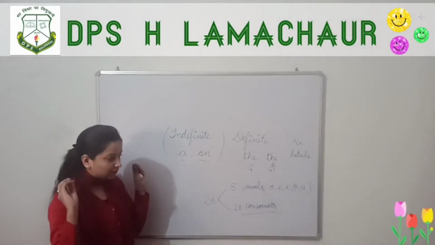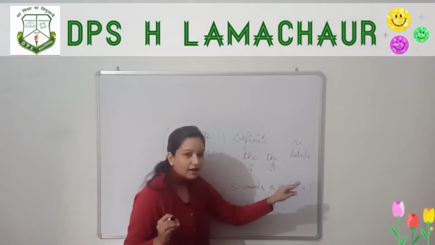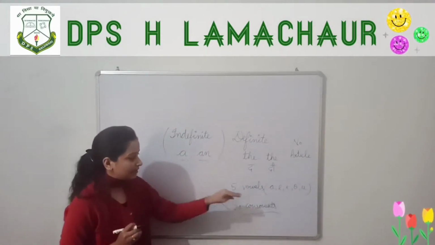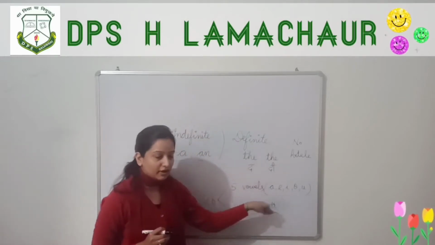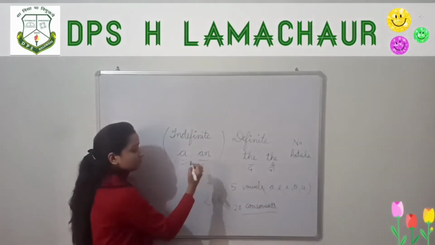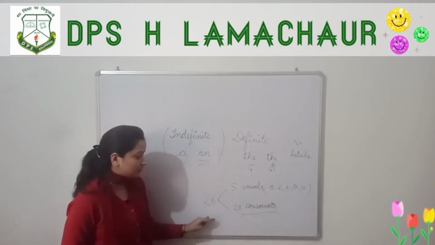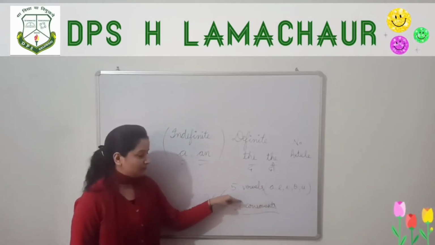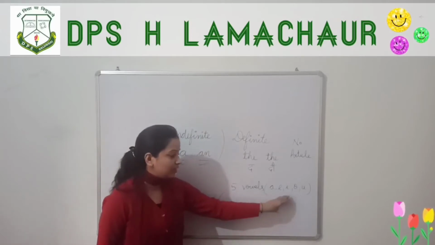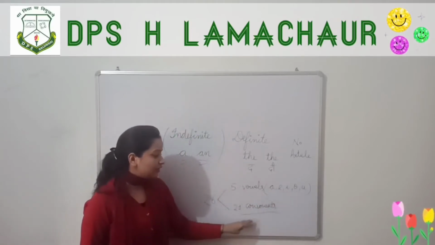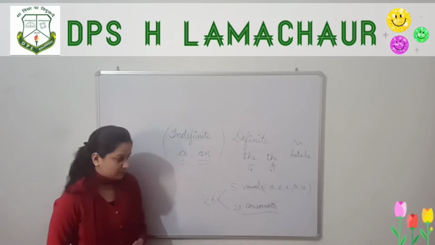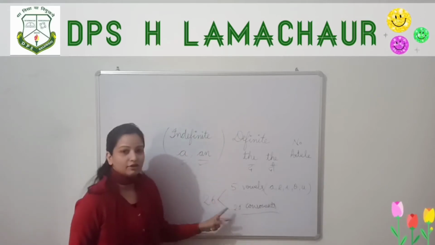So you have to keep in mind A, E, I, O, U. As per these alphabets we use a and an. There are 26 alphabets in total. Out of those, 5 are vowels, A, E, I, O, U, and 21 are consonants. You can subtract 26 minus 5, which gives 21.